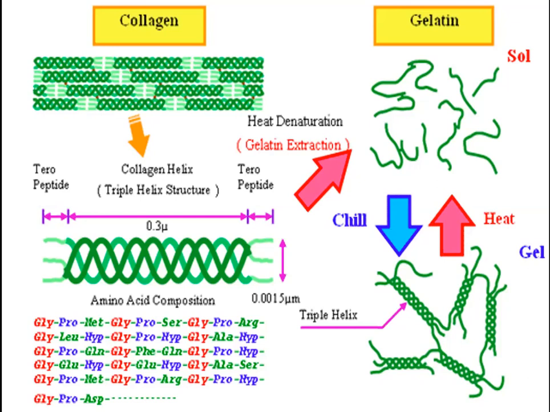Why? What is the reason behind that? When you cool it down, the wiggle energy is lost, and it will bind the water that we add, and it forms a gel-like structure. So again, when you heat it up, it forms a solution. When you cool it down, it becomes a gel. These are the typical properties of gelatin that we find.